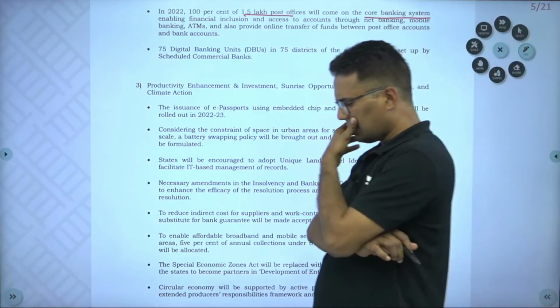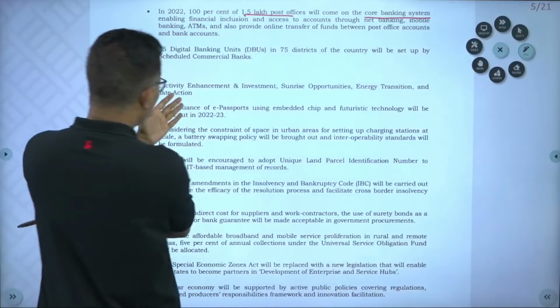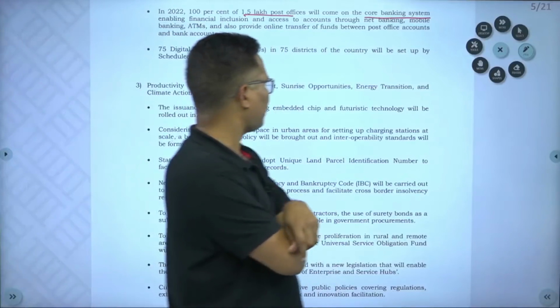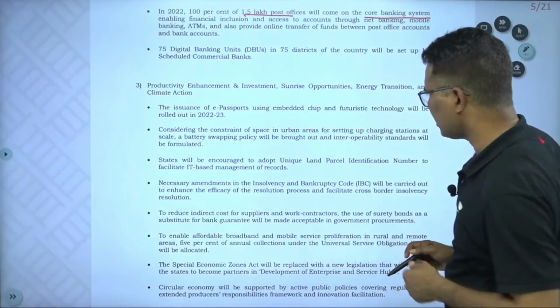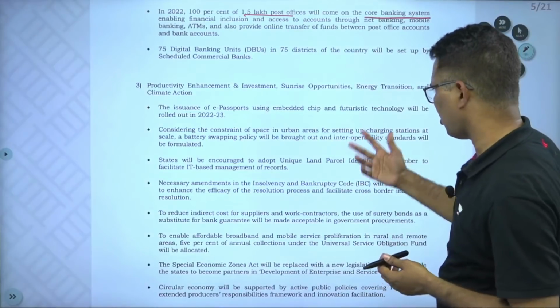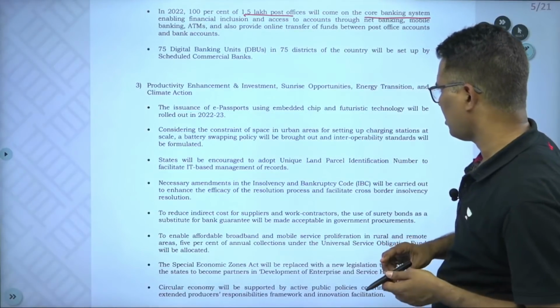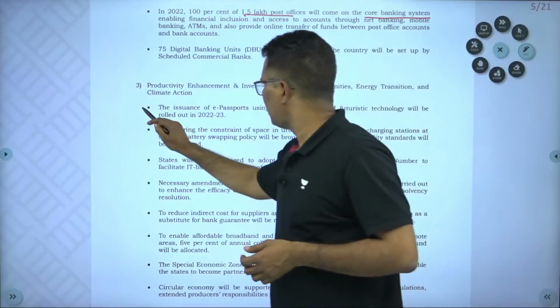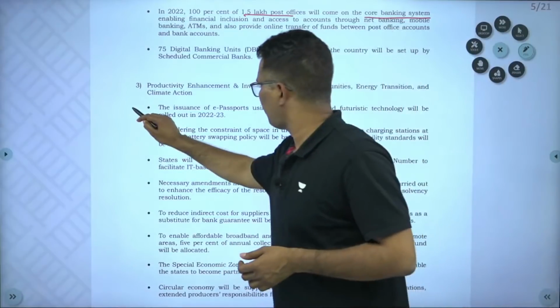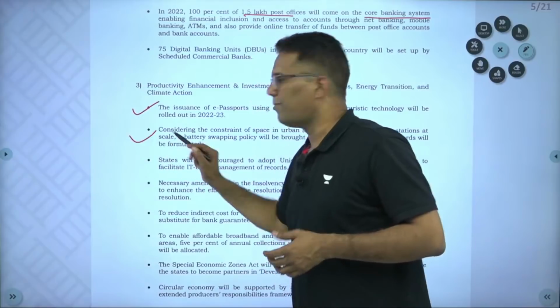Now the third important priority area is productivity enhancement, investment, sunrise opportunity. This you can just read. Electronic passport: the government is going to issue electronic passports. Second is the battery swapping policy.